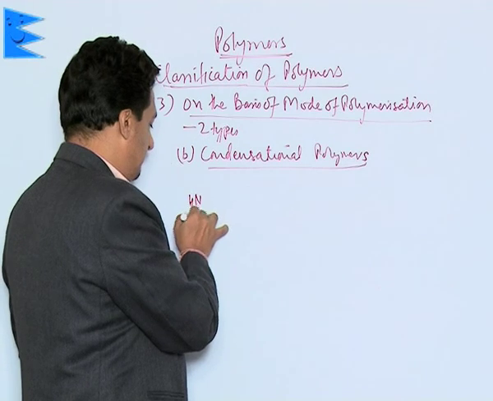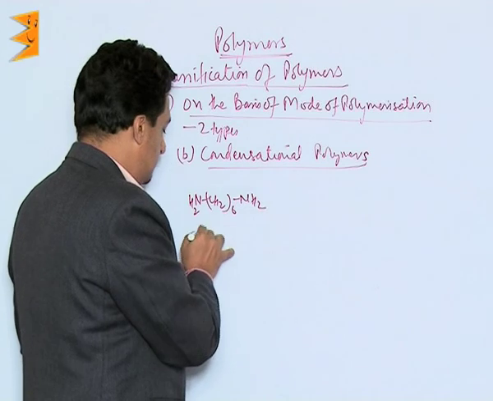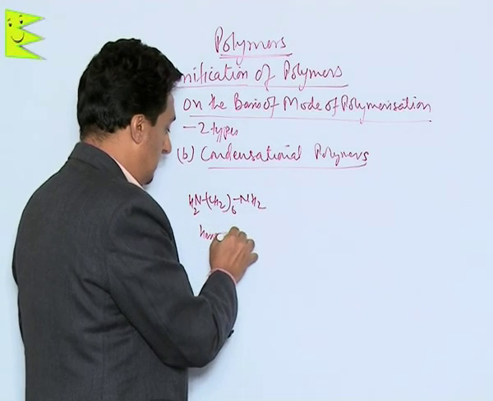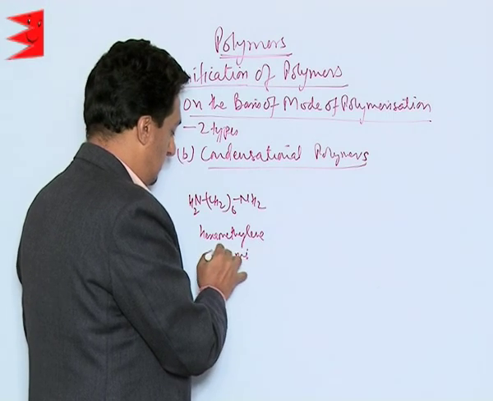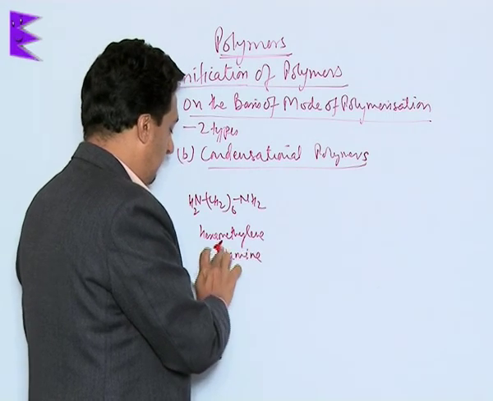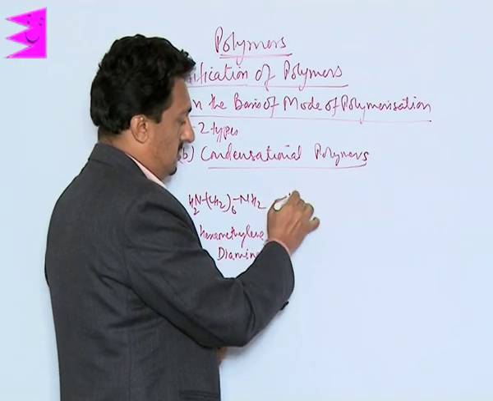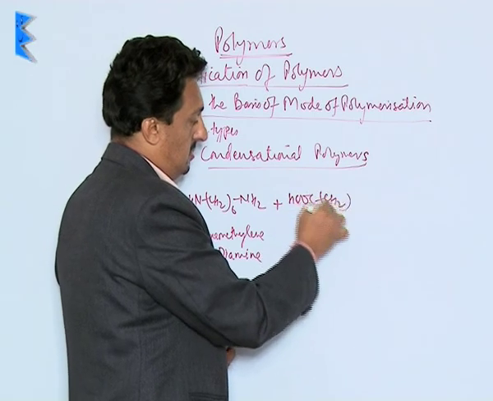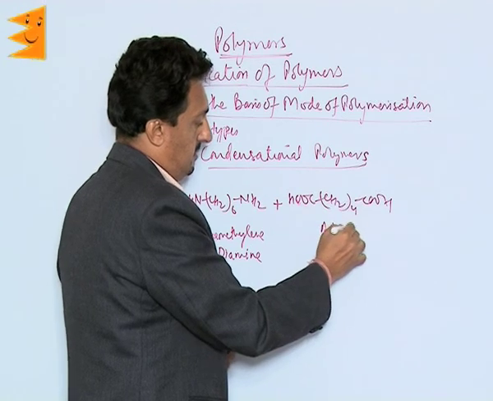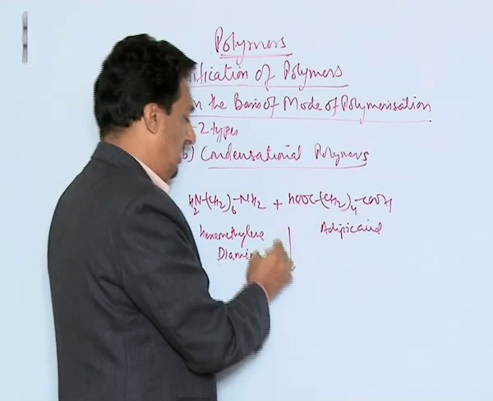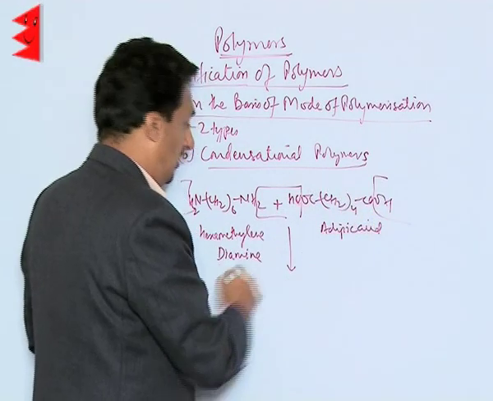Like we have hexamethylene diamine, which is when added to adipic acid, what happens is OH and H of this, then H of this, then OH of this, they all go out.